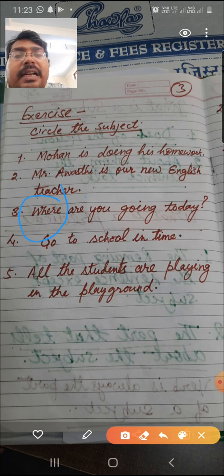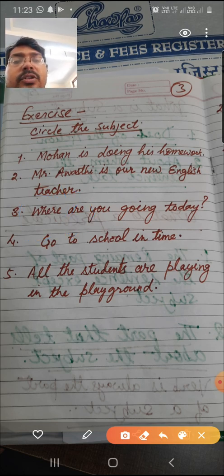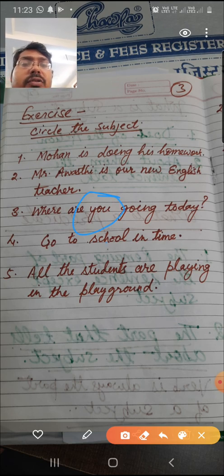It can't be a subject. Are is a verb. Verb is a part of predicate. Verb cannot be a subject. And going is a verb. So we find you here. So you is the subject here, and you is a pronoun.